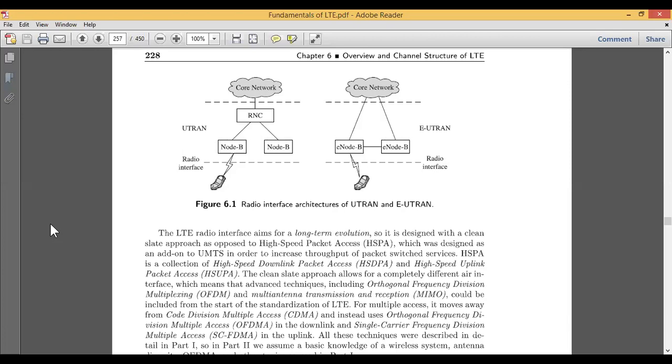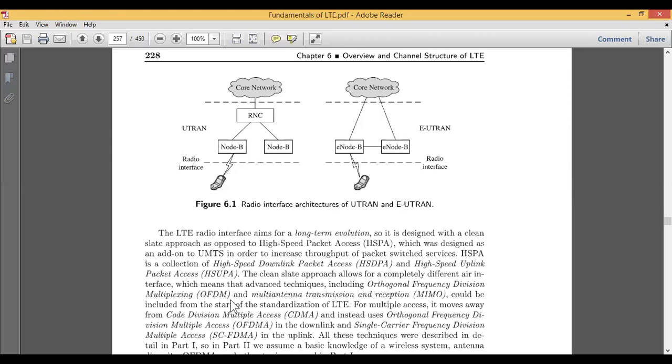Now, other than this uplink and downlink facility, this radio interface architecture is also responsible for the air interface. Air interface in the sense is completely wireless, and it makes use of some advanced techniques. Those techniques include the OFDM technique.